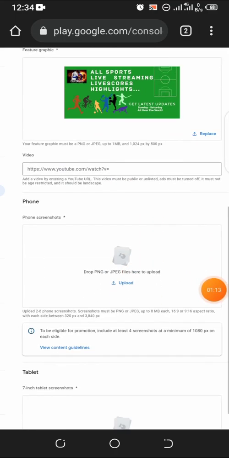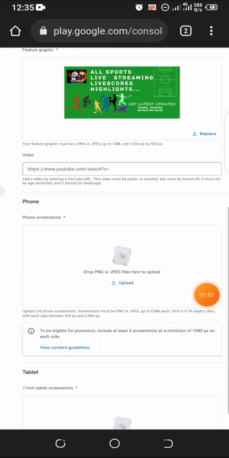So now the next thing is screenshot. This place is very important. You can see the screenshot section here. They said upload 2 to 8 phone screenshots, and you can see the dimension of the screenshot, 320 by 3840, and the aspect ratio, and it's up to 8 megabytes each.